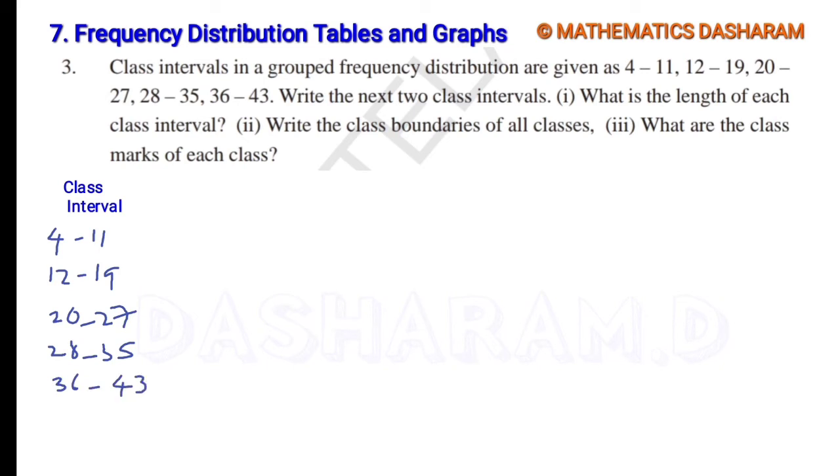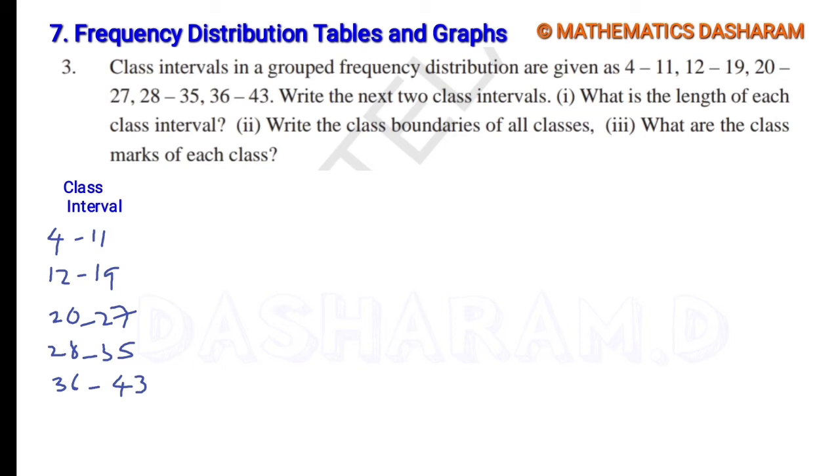If you observe all the class intervals, we can write the next class intervals very easily. These are inclusive class intervals, because the upper limit and the next lower limit are different.